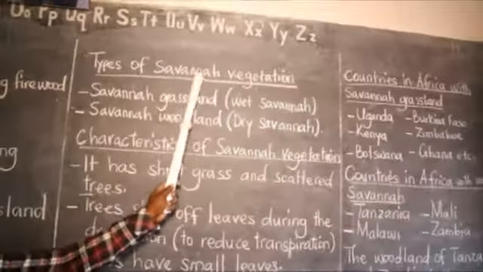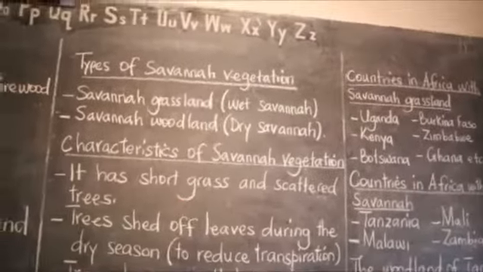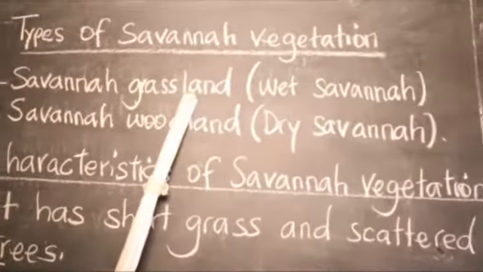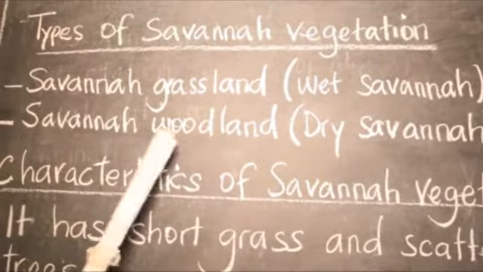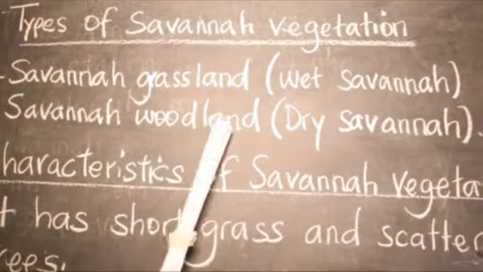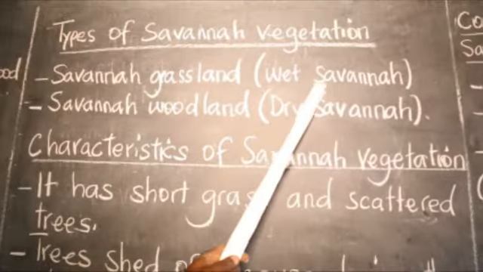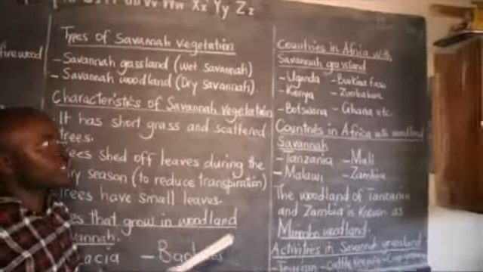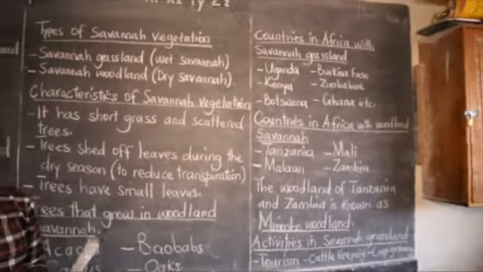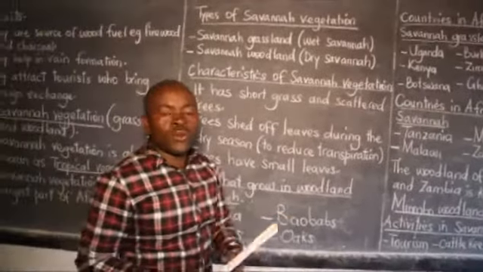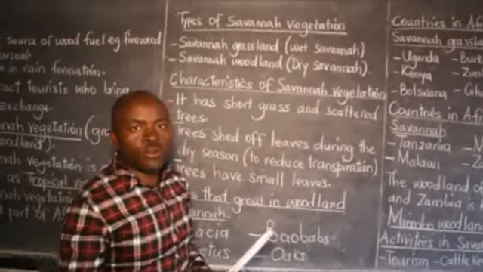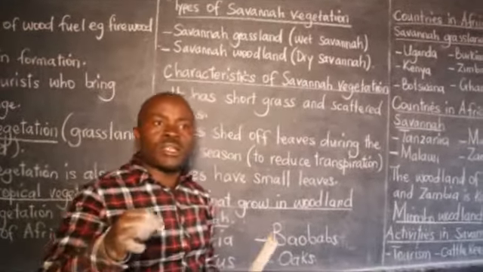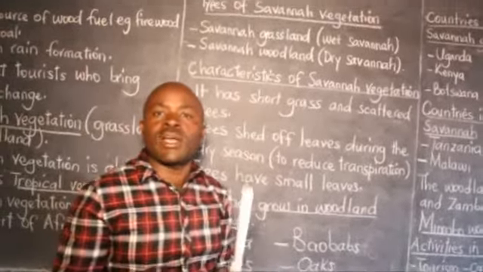So we have the types of savanna vegetation, as I talked about earlier. We have the grassland savanna, which we call the savanna grassland. Then we have the woodland savanna, which we call savanna woodland. Savanna grassland is referred to as the wet savanna. Why? It is found in areas that are wet. Wet areas receive rainfall. Unlike the woodland savanna, which is known as the dry savanna. Why? It is found in the semi-arid areas.